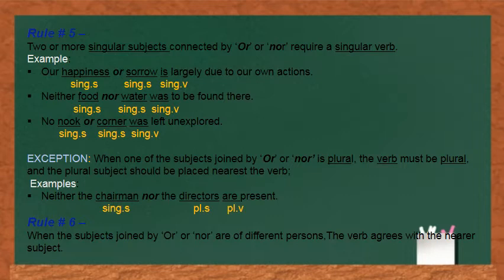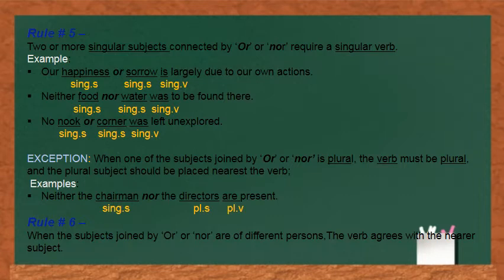In the second sentence, neither food nor water was to be found there. Again we have used two singular subjects, food and water, connected with the word nor, so a singular verb was is used. In the third sentence, no nook or corner was left unexplored. Nook, corner, two singular subjects are joined with the word or, so a singular verb has been used to complete the sentence.